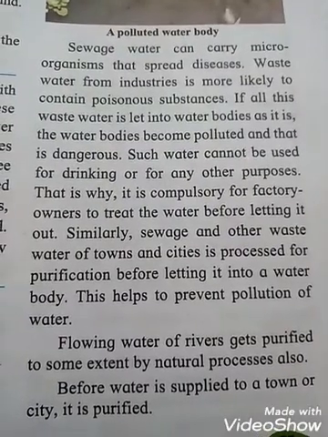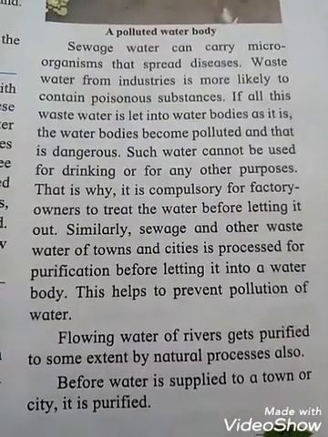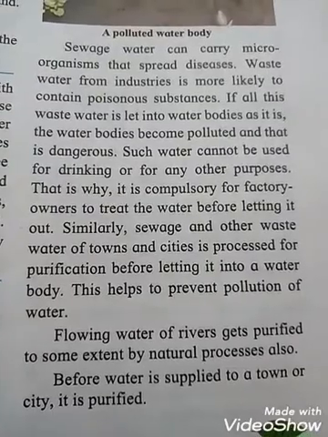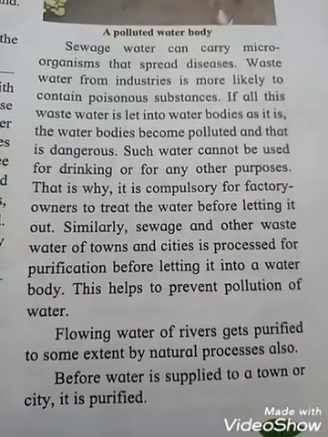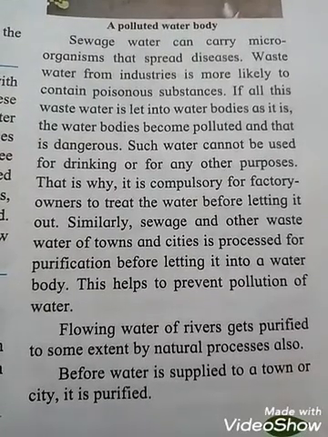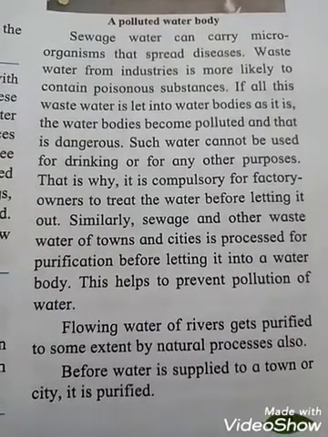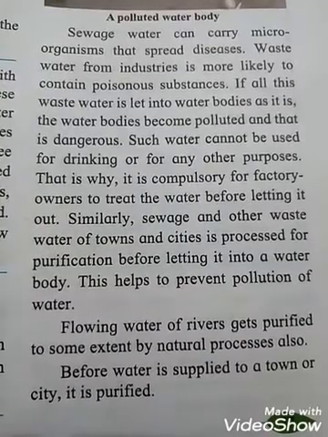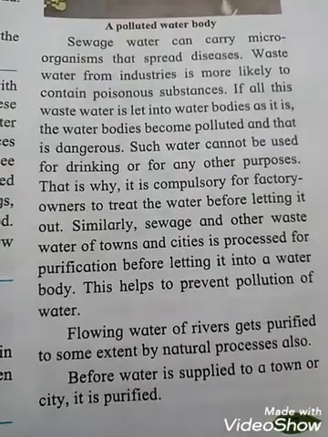See students, flowing water of rivers gets purified to some extent by natural processes also. Before water is supplied to a town or city, it is purified. Purification is most important.